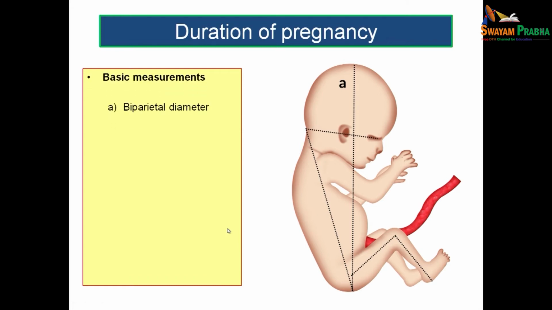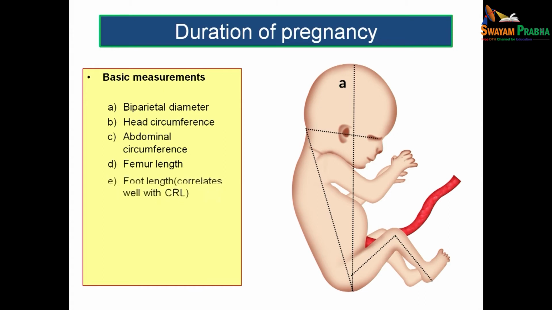Now, going to the basic measurements in order to calculate the duration of pregnancy, they are biparietal diameter, head circumference, abdominal circumference, the length of femur, the fetal length can also be calculated by knowing the foot length which usually correlates with the crown rump length, and the weight of the fetus. So, these are the basic measurements which we will be seeing when you do an ultrasound examination.